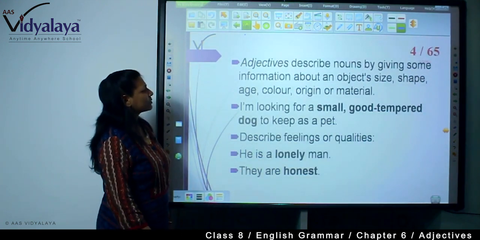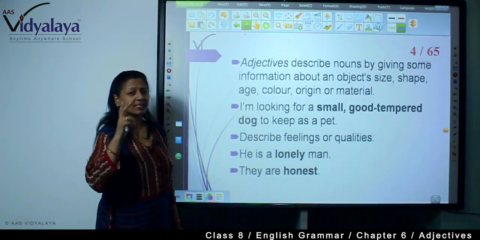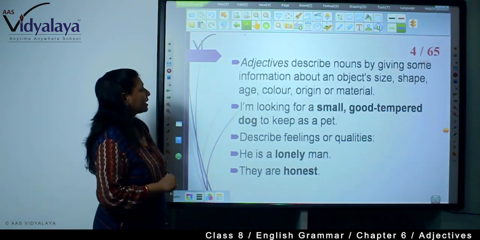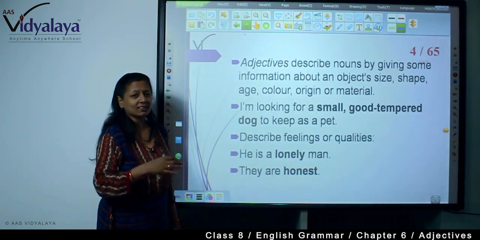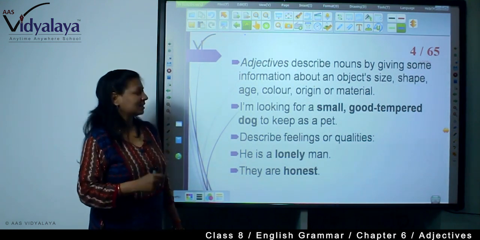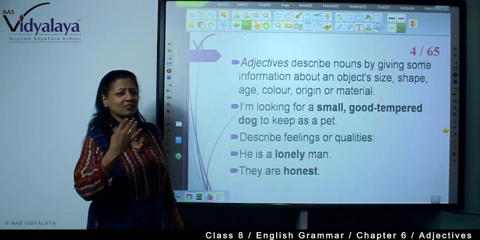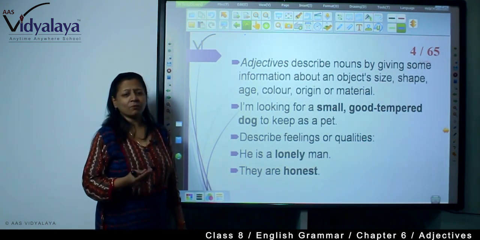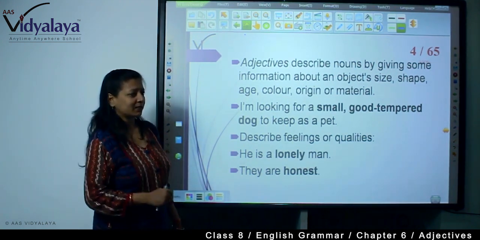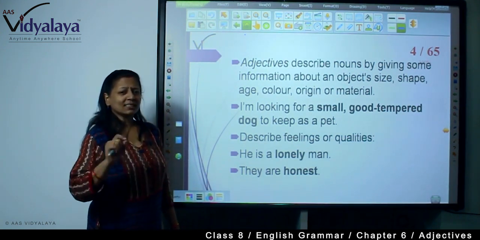Adjectives describe nouns by giving some information about an object's size, whether it is big or small; shape, whether it is round or oval; age, how old it is, how young it is; color, which color is that? There are many colors, as you know. Origin, what is the origin of this? Is it Indian, Italian, German? Or material, what type of material? Is it wooden, ceramic, clay, whatever the material. So an adjective describes all these details of an object.